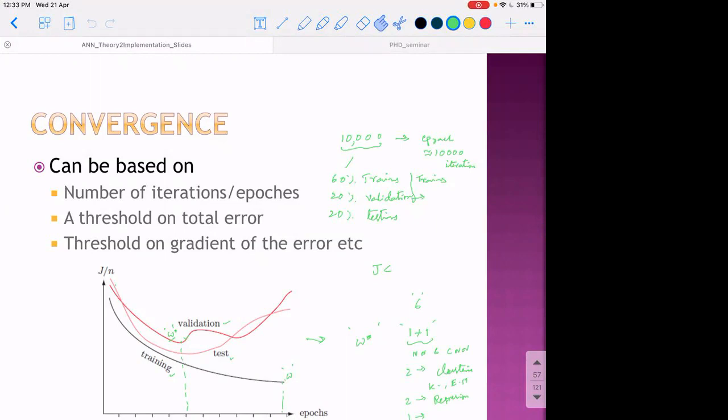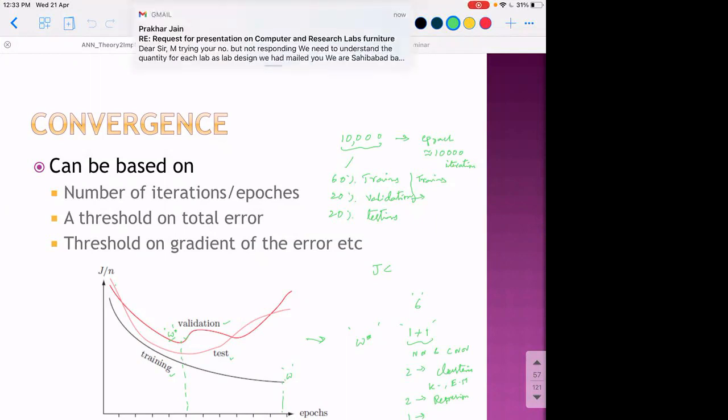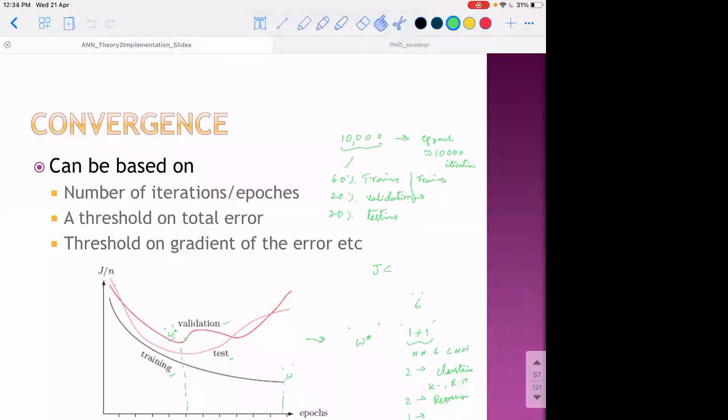We have seen in the previous discussion that we usually divide the data set into training, test, and validation. We train the model with the training data set, and while training, we keep testing on the unseen validation data set.